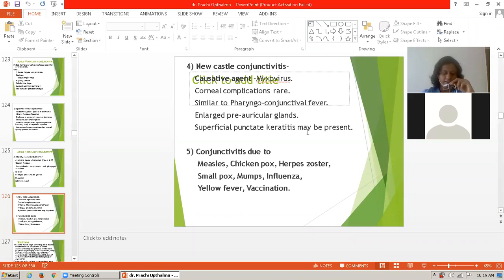In Newcastle conjunctivitis, the infection is derived from contact with diseased fowl. Clinically, it is similar to pharyngoconjunctival fever. Fifth is conjunctivitis due to measles, chickenpox, herpes zoster, smallpox, mumps, influenza, yellow fever, and vaccination.